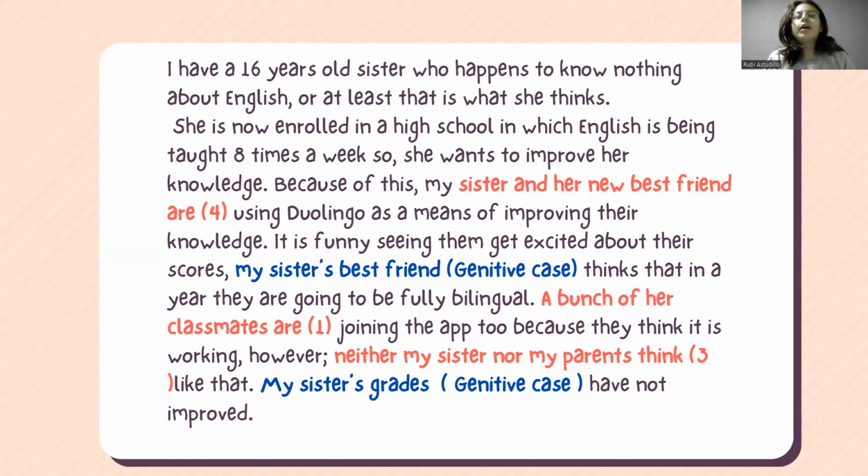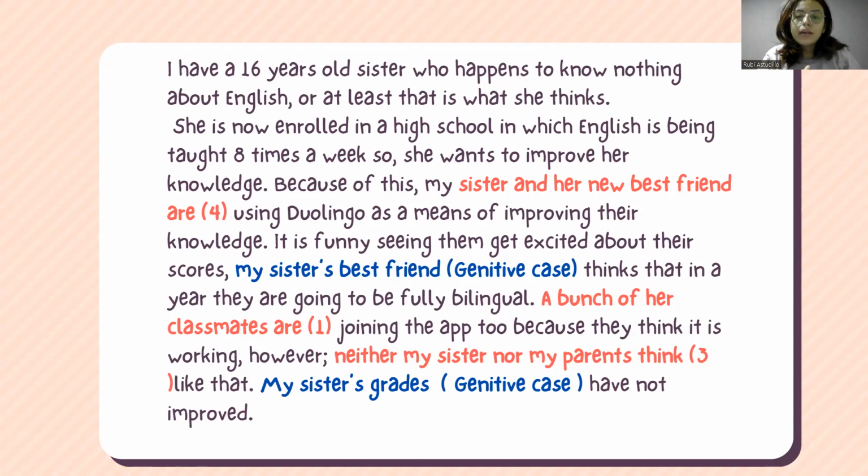Here we have rule number 4. So, which part of this red sentence is rule number 4? So here we have my sister, one part, her new best friend. These two are connected by the word and.